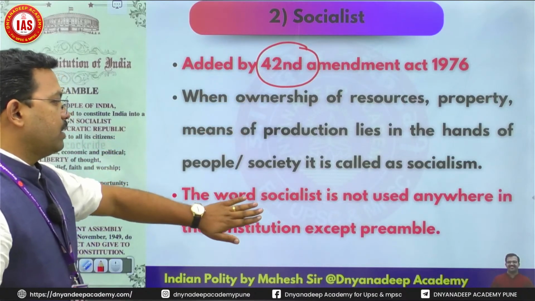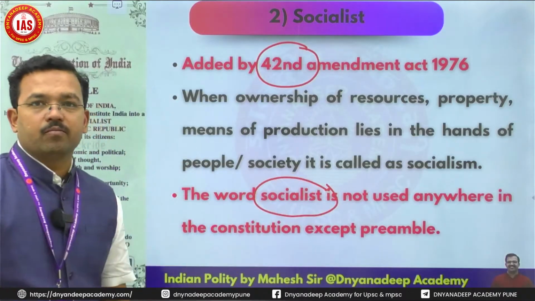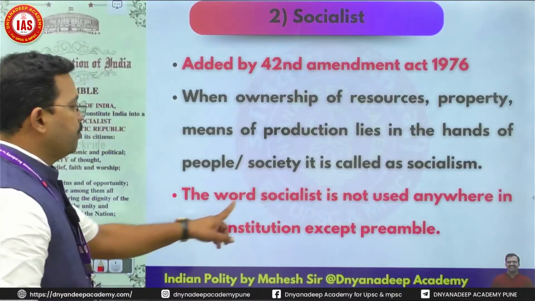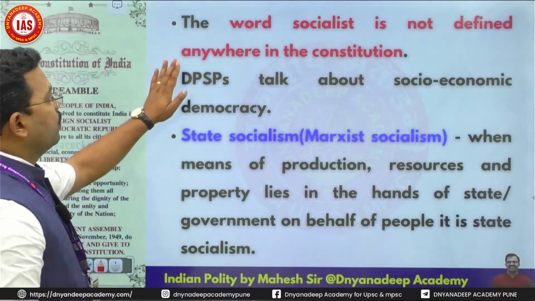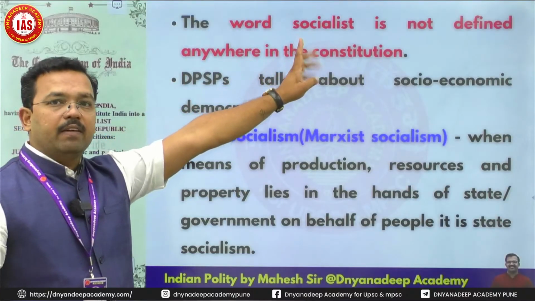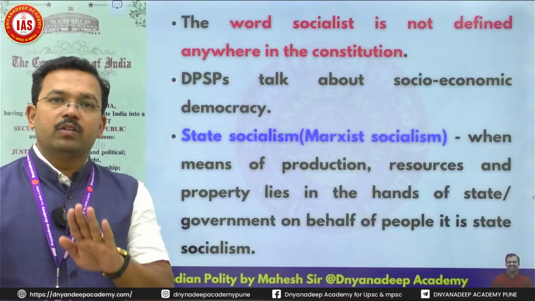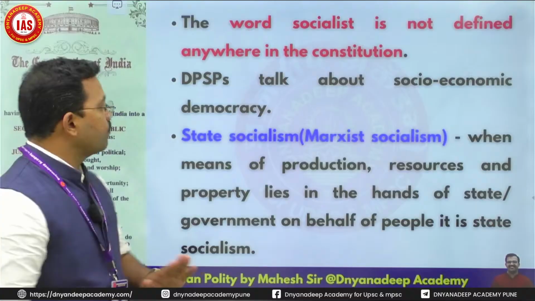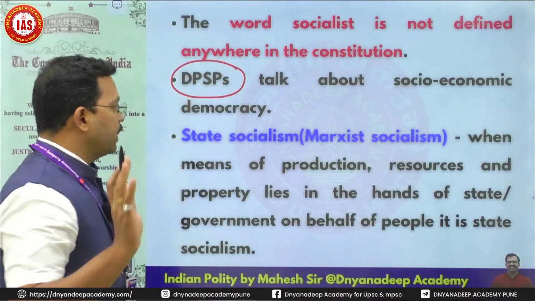The word socialist is not used anywhere in the constitution except the preamble. It is the only place where the word socialist has been added, by the 42nd Amendment Act. Also, it is not defined anywhere in the constitution. As we discussed, we do not define certain words so that we can interpret them progressively. The DPSP talk about socio-economic democracy.